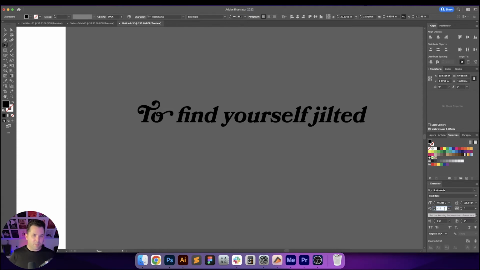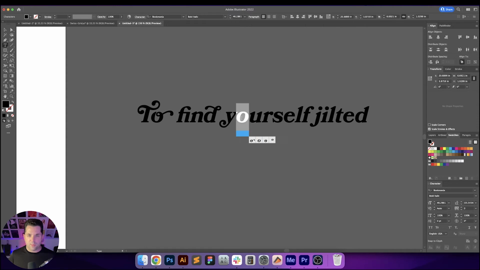You definitely want there to be some separation between those two words, but still a good amount of space in there. Okay, so I do like this one right here. Let's take a look at the lowercase y. That one's nice. Bring this over here. I don't want to do that U because that'll push everything out. What about the J? I like that little curly Q right there for the J. That's cool. That I is going to push everything over too.